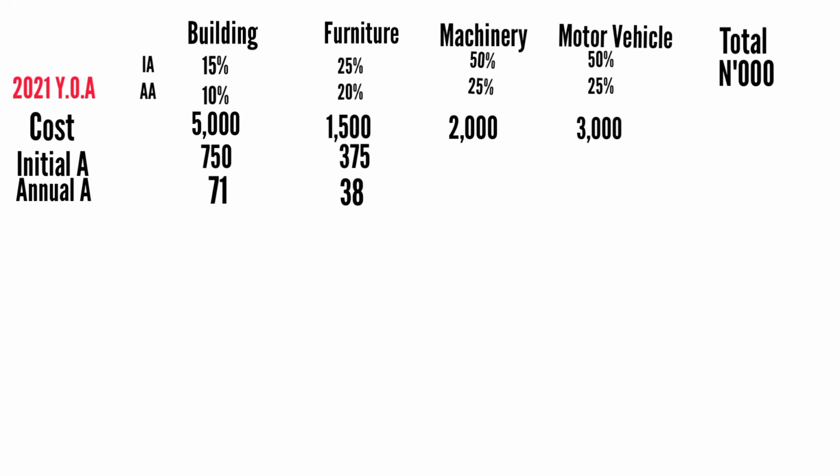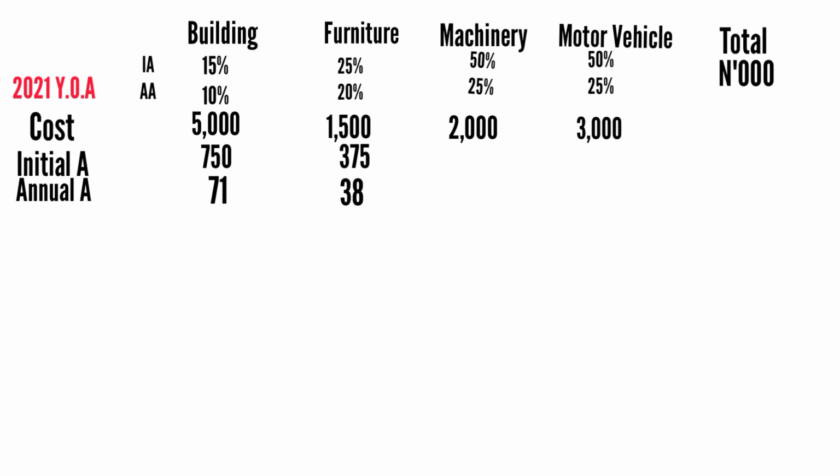No. Look at the basis period. It doesn't fall in 2021 year of assessment. It falls in 2022 year of assessment because the date you bought machinery, remember, was on 1st of April 2020. Everything is still in 2020. But in reporting, it falls under 2022 year of assessment because it falls between 1st of April 2020 to 31st of March 2021 accounting year. So an accounting year that ends in 2021, it means the year of assessment or the tax year is 2022.